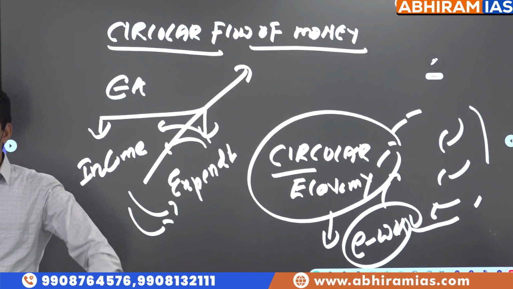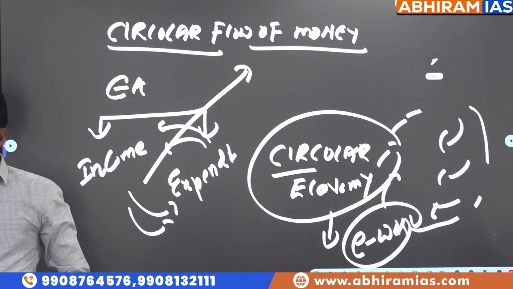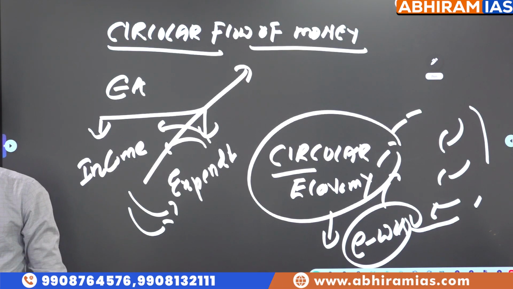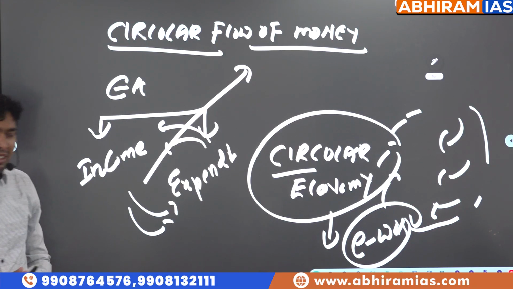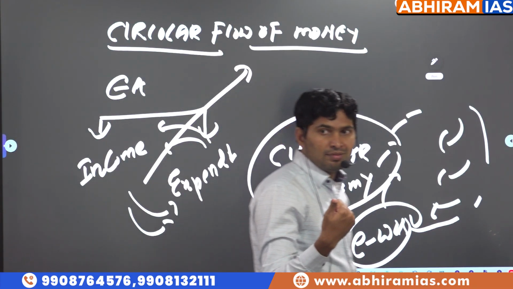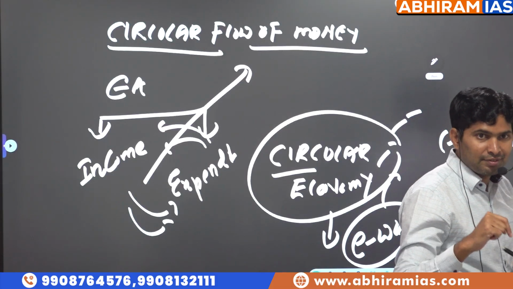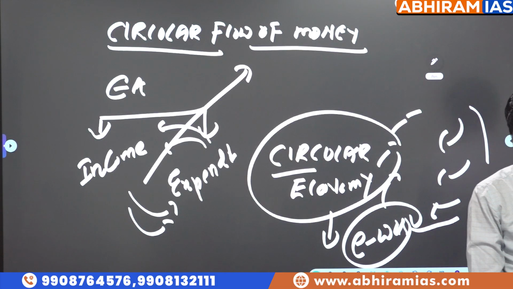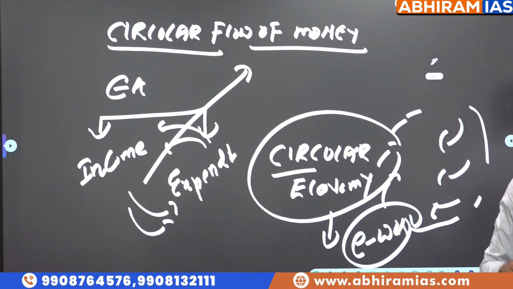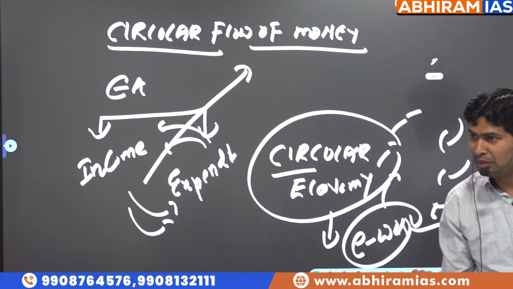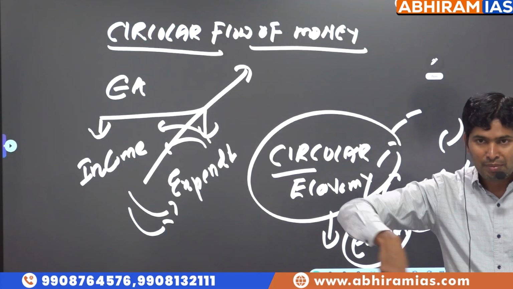In the morning, you booked Rapido. You paid 200 rupees to the Rapido driver. So money is moving from you to the Rapido driver. He is going to a petrol bunk. Money is moving to the petrol bunk. The petrol bunk has given that 200 rupees to the worker who is working there. And they have gone to the market to purchase vegetables.